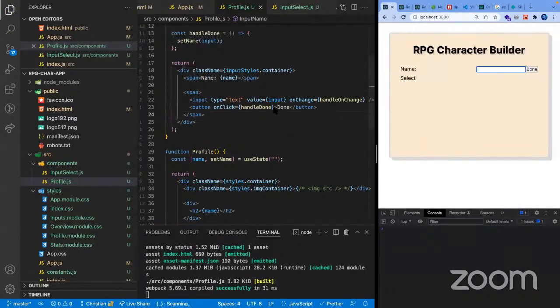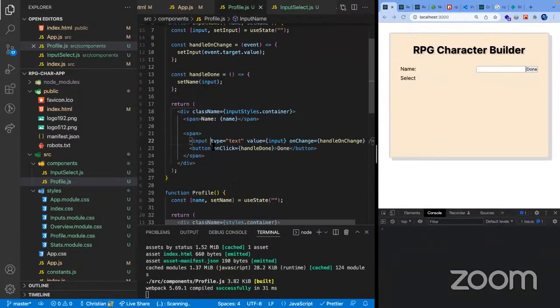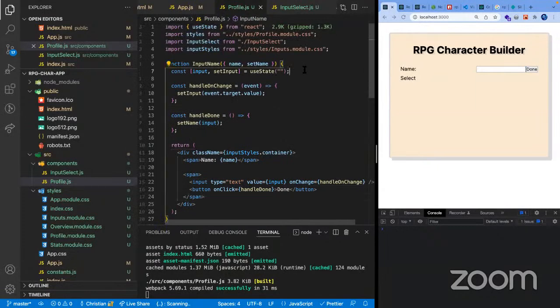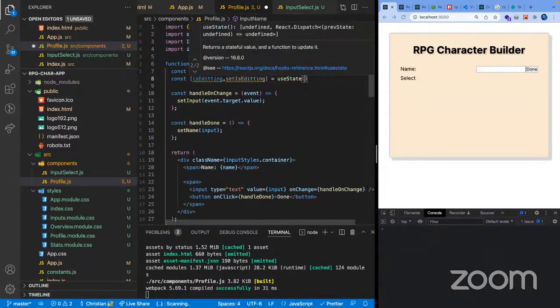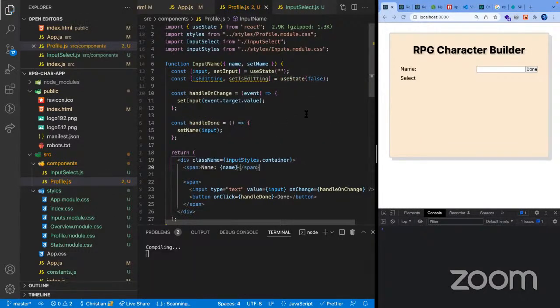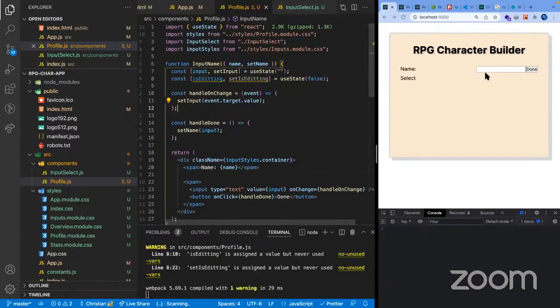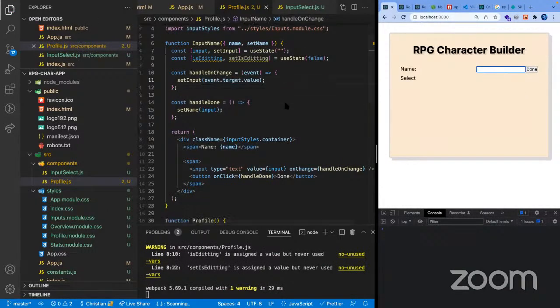So let's try to, actually not yet. We will need to have a logic for if we are editing: is editing, set is editing, use state. Then it's going to be a Boolean value. So let's do false for now, since we would need to have a value here first.